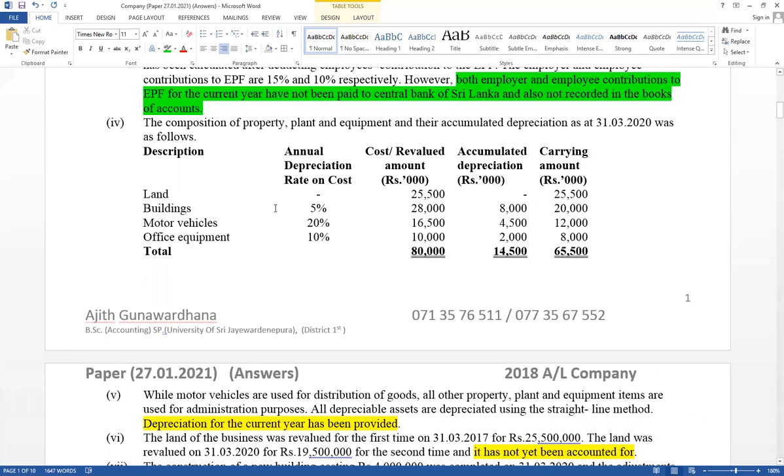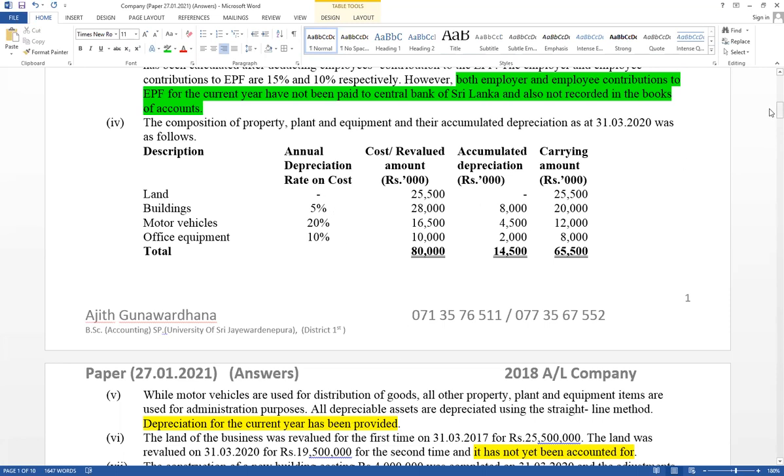Additional fourth one, it has given depreciation rate building 5%. Think about, cannot be calculated based on 28,000. Here included 4,000 construction cost. It has completed end of the year. Therefore, based on 24,000, depreciation rate is given 5%.